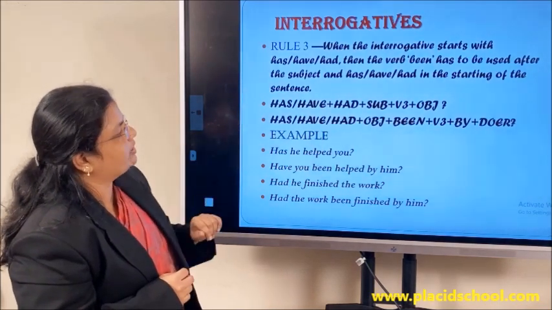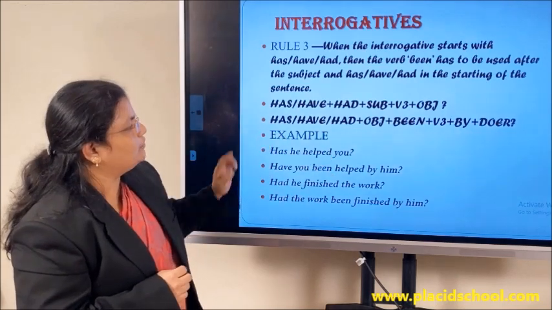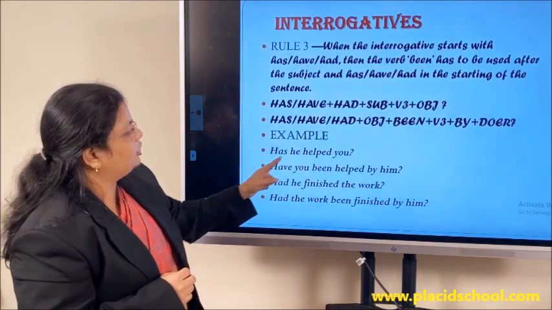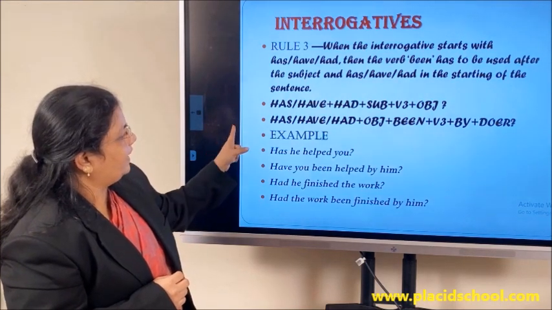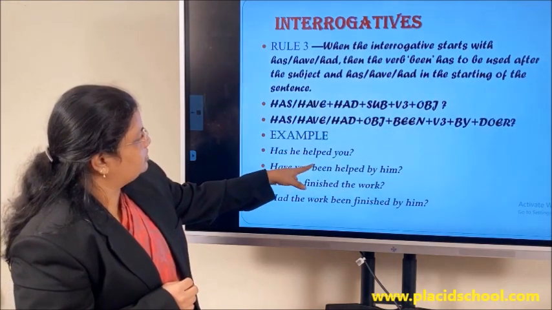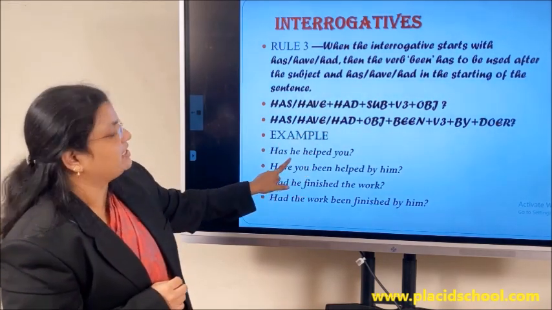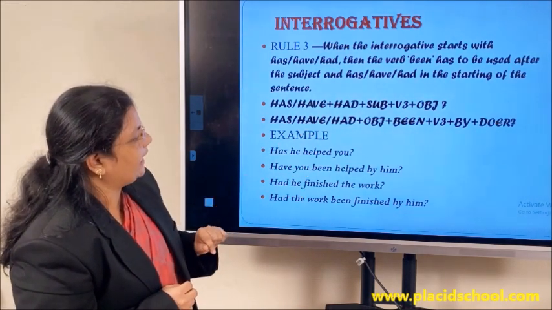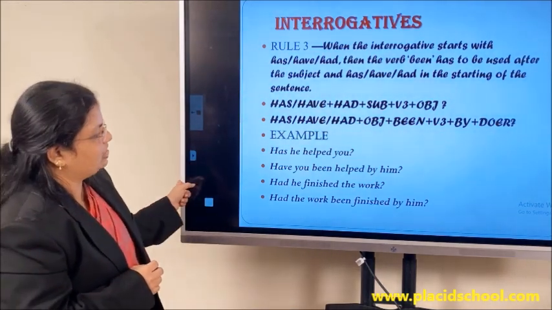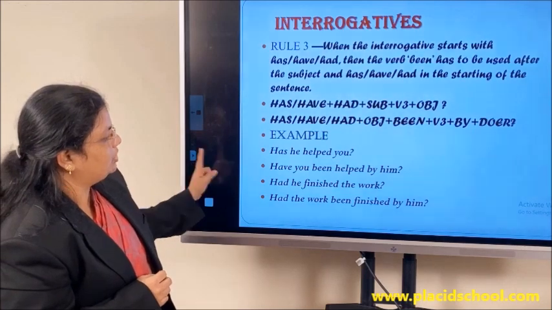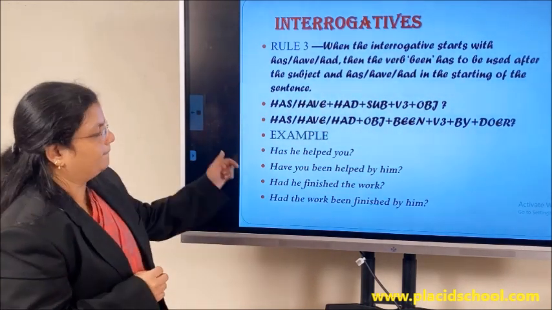When that changes to its passive form, depending on the object's number, you have to provide has or have. We are taking it in plural, so we have to provide have. Have the object you, we have to bring in been to show that it is in perfect tense. Have you been helped by him? The second one, had he finished the work, will change to had the work been finished by him.